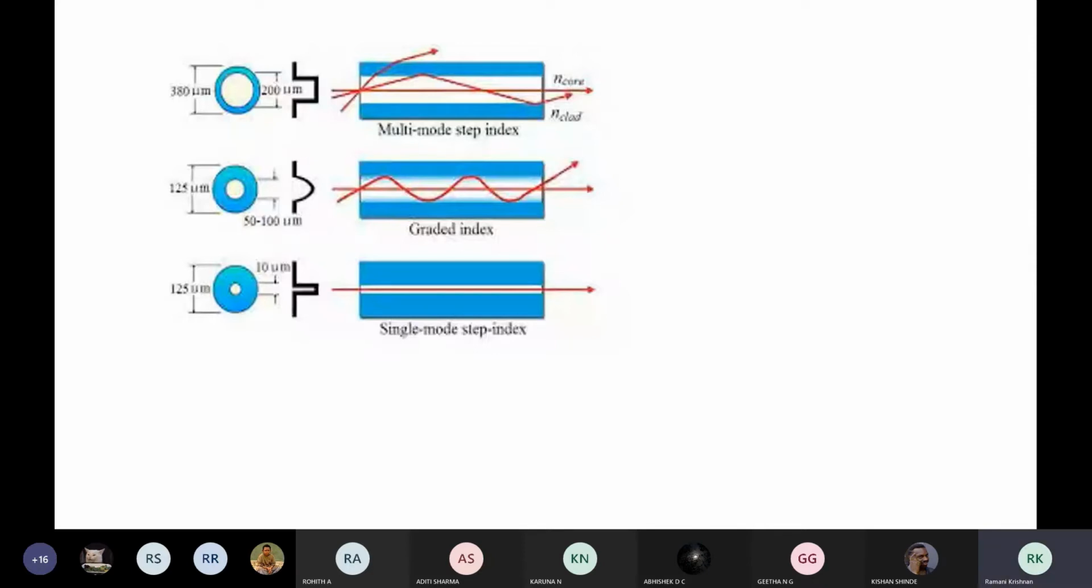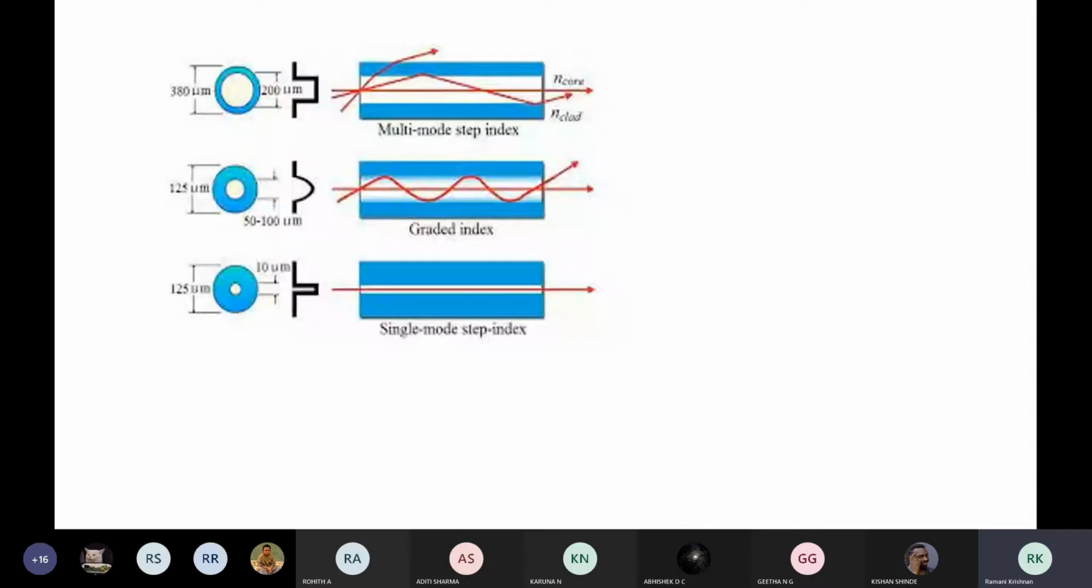Also we have seen modes. What are modes? This decides the angle for the light to satisfy total internal reflection and the angle through which it is propagating, so that it will have constructive interference. We have seen that mode is defined as pi d by lambda root of n1 square minus n2 square by n naught.